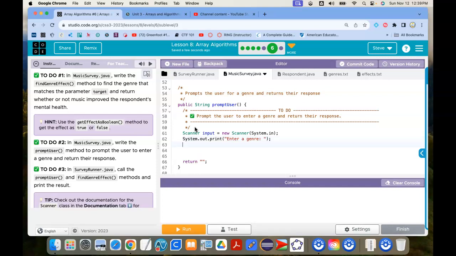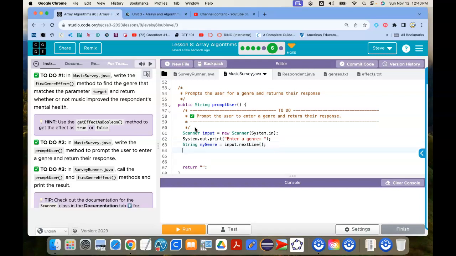And then I want to capture the string my genre equals the input, and it's a string, so it is next line.